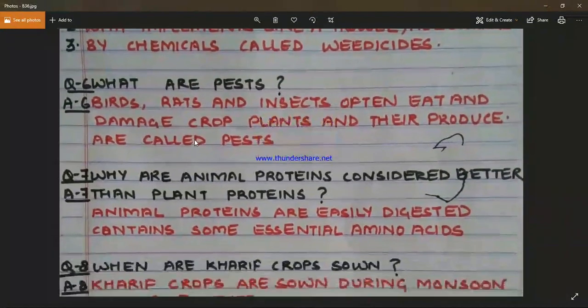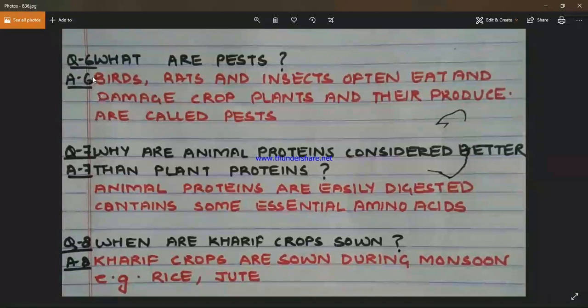Coming to the next question, what are pests? Pests are like birds, rats and insects that often eat and damage crop plants and their produce. They are called pests. And if these pests are not removed, then we are not going to get good quality and of course good quantity of the crop. So they need to be removed with the help of certain chemicals like pesticides, rodenticides or insecticides.